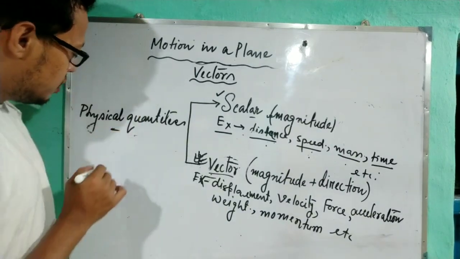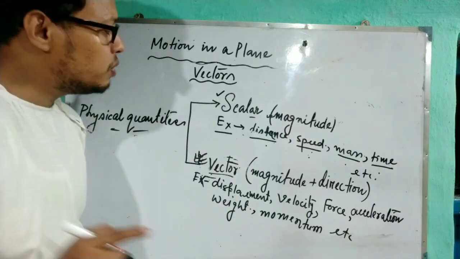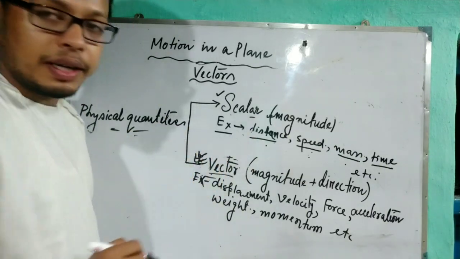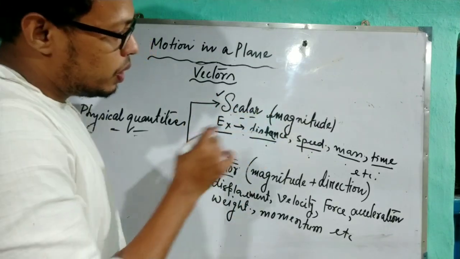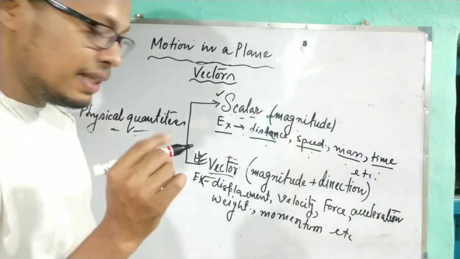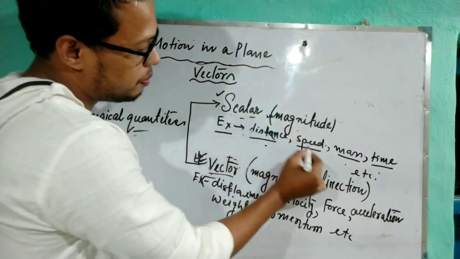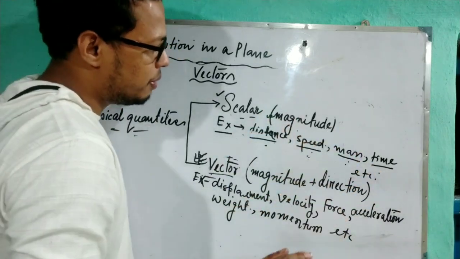We read about physical quantities. There are two types of physical quantities. One is scalar, another is vector. So what are scalar quantities? The quantities which have only magnitude but no direction. As examples: distance, speed, mass, time, etc. Out of these, I am telling any one or two.